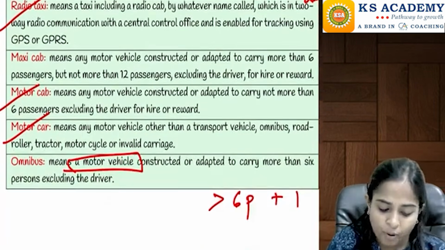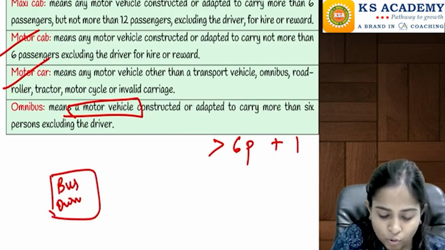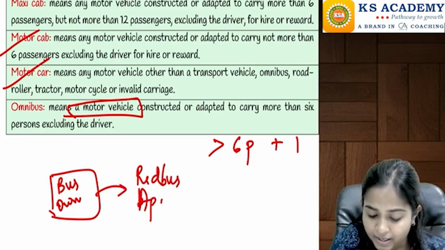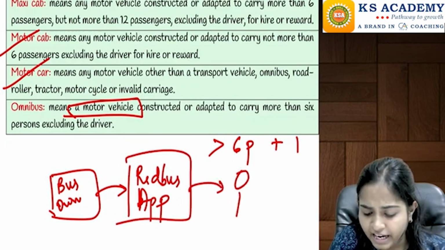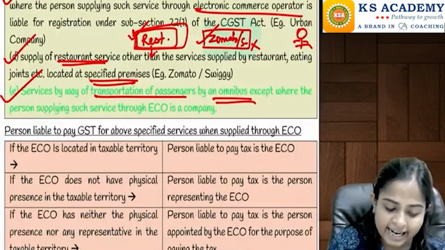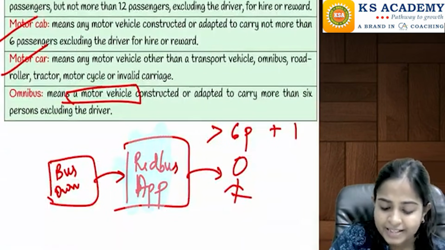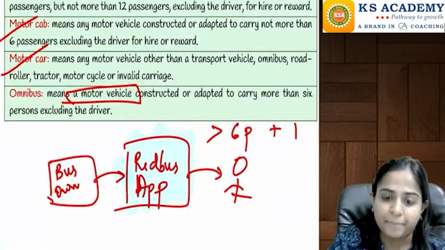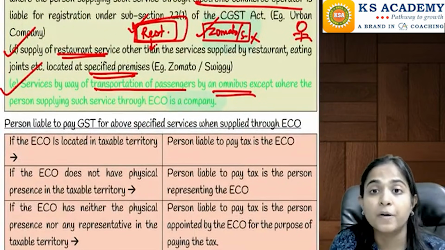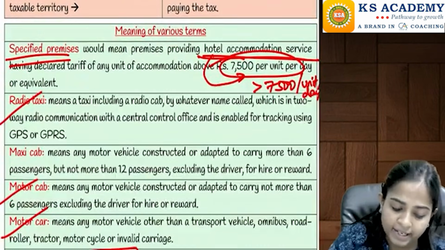So if they are providing the services, let's say there is a bus owner who is providing the services through the Redbus app. You must have heard, na? Redbus is an app. If they are providing the services to the final customer, then the person liable to pay the tax is going to be this Redbus app, except where the person supplying such service through the e-commerce operator is a company.